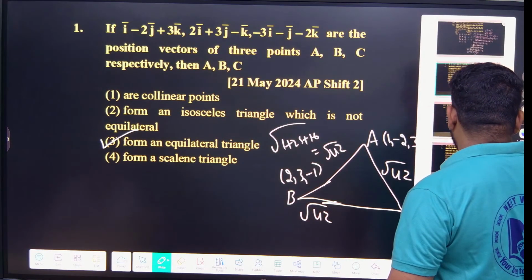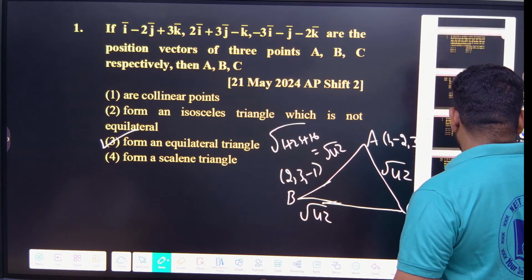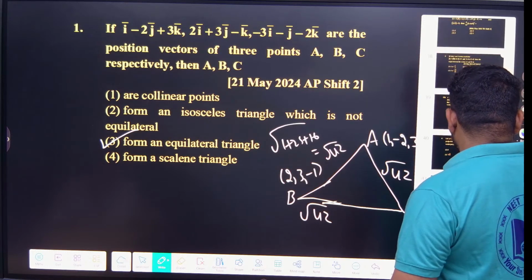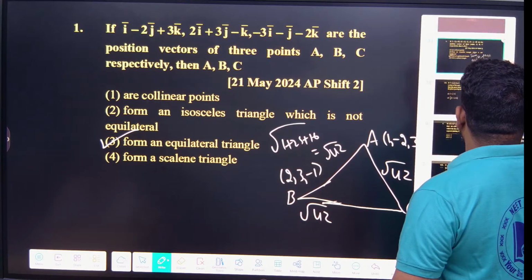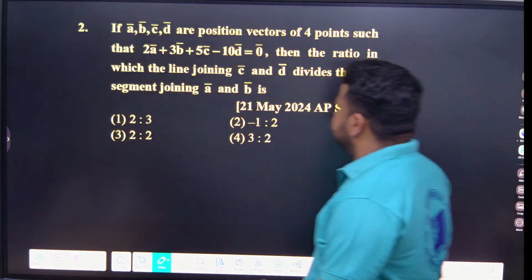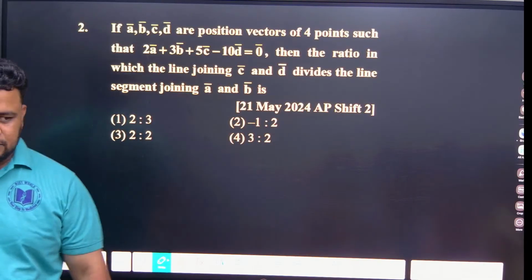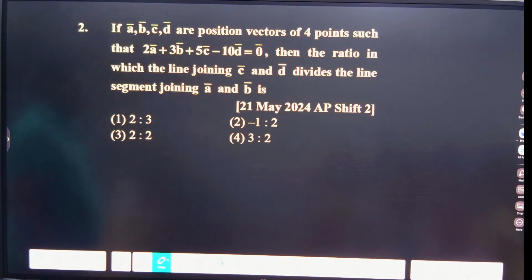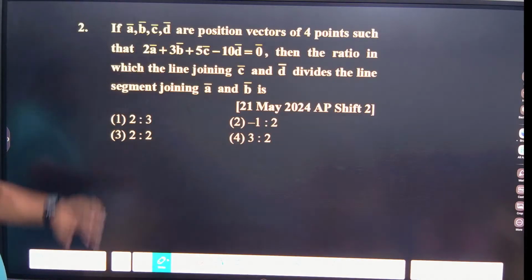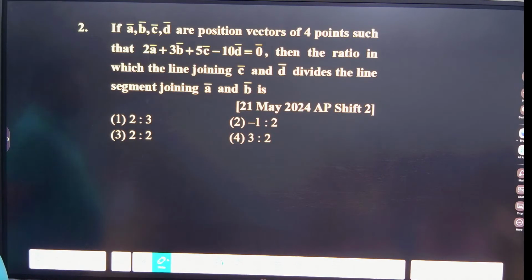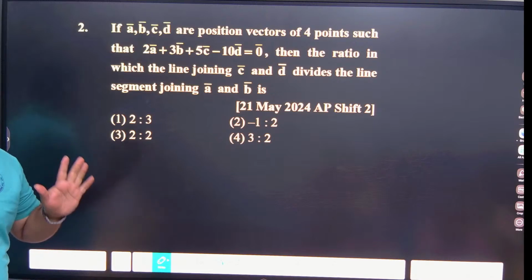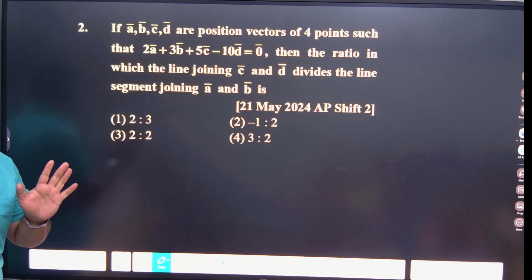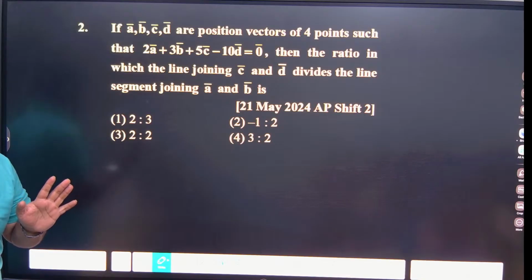One more. This one. Please look at this. All of you please observe this question. If A, B, C, D are position vectors of 4 points such that this is equal to 0, then find the ratio in which the line joining C and D divides the line segment joining A and B. What is the concept here? From which concept have they asked the question? Vectors, section formula.